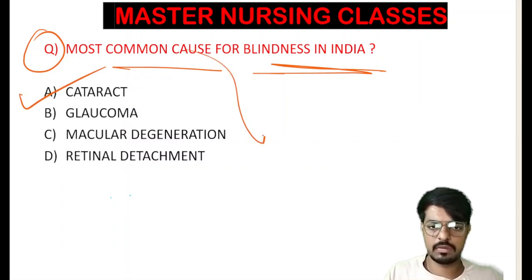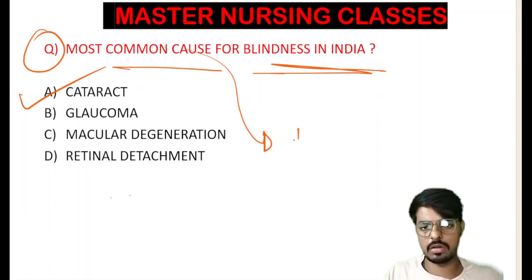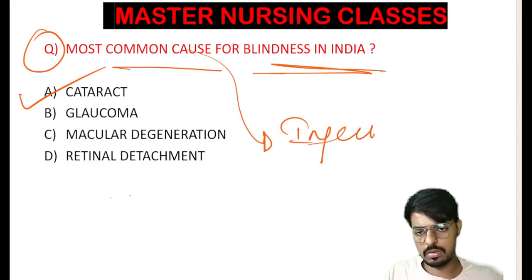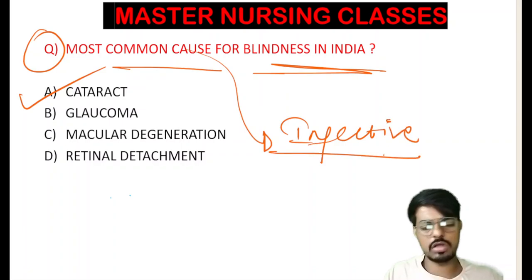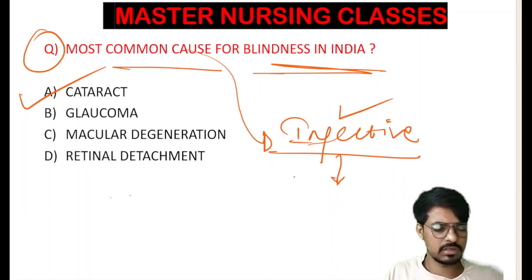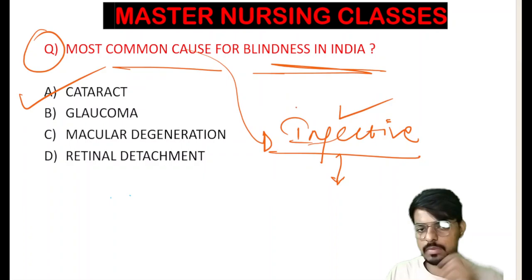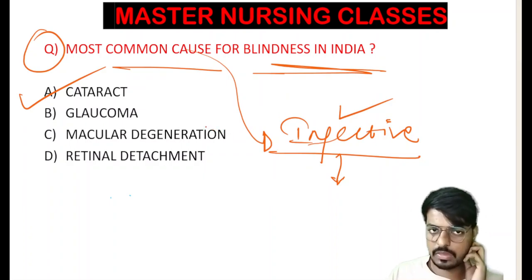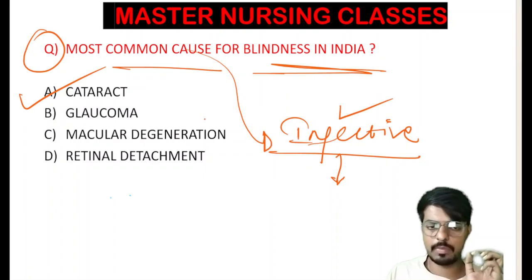If the exam asks for the most common infective cause of blindness, conjunctivitis is the most common infective cause, and overall the most common cause is the cataract. Very important. Hope the concept is clear for this question.